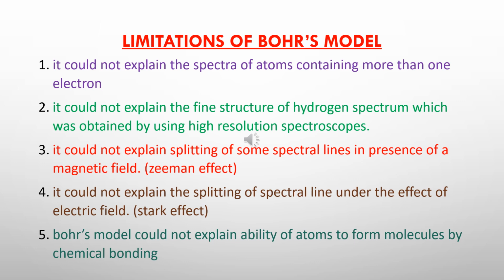Although a lot of clarity was given with respect to the structure of atom by Niels Bohr, still there were some drawbacks and limitations which were observed. These limitations are as follows. First, it could not explain the spectra of an atom containing more than one electron.